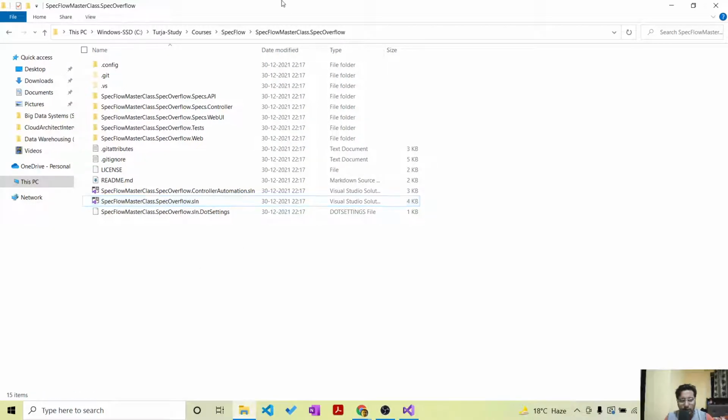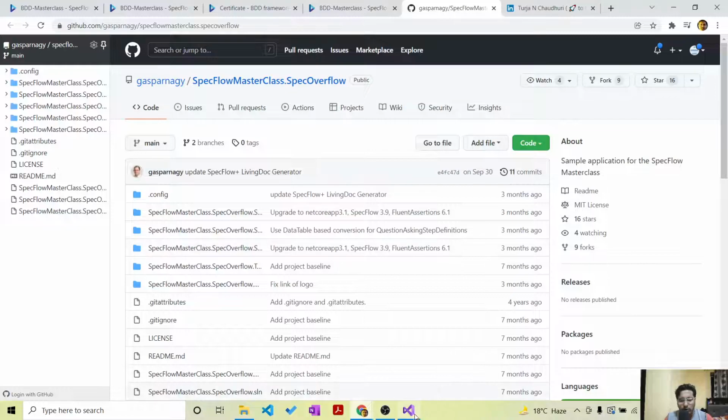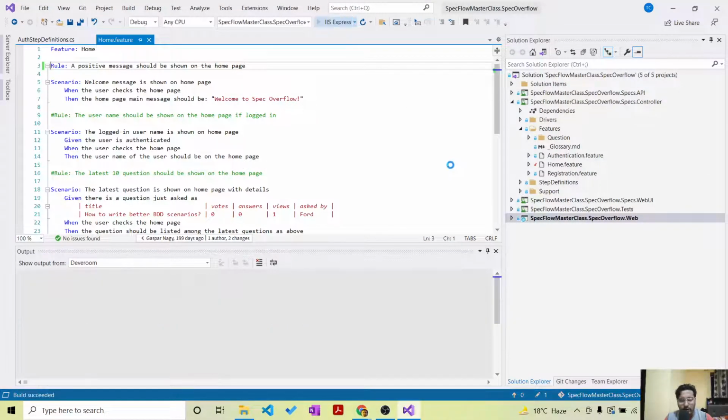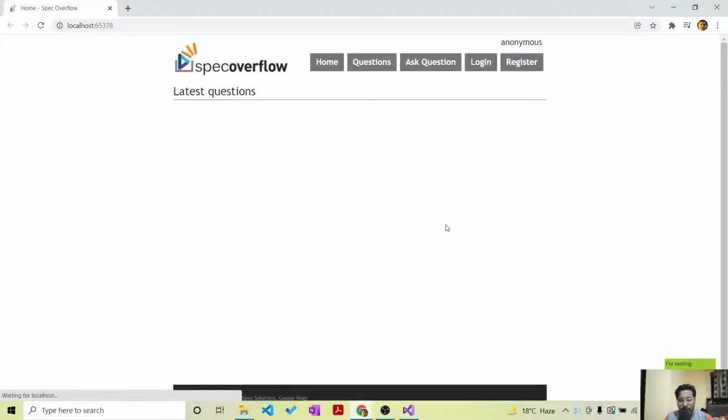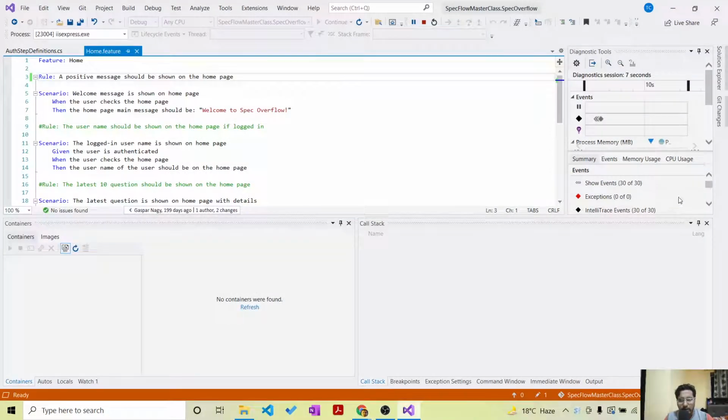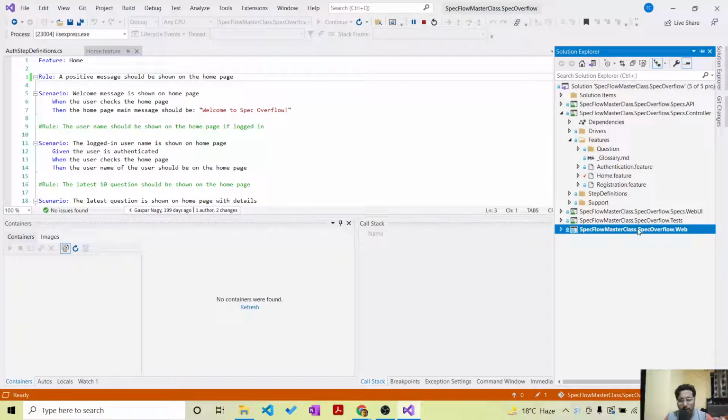For example, I have cloned it here, and then I have opened it using Visual Studio. And this is the application. If I run this application, it's a completely working application, created by Gaspar Nagy, and it has all the feature files and everything here. This is what Gaspar uses to demonstrate a lot of concepts in his class.